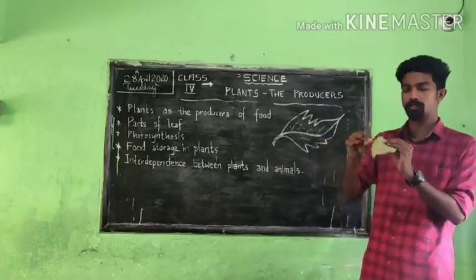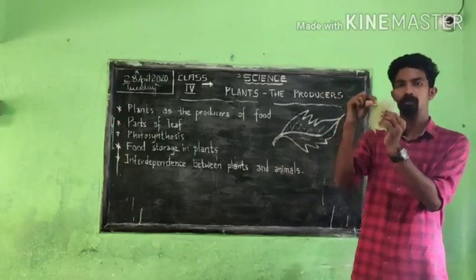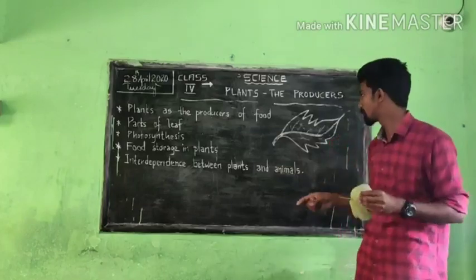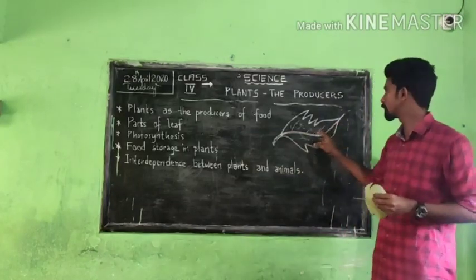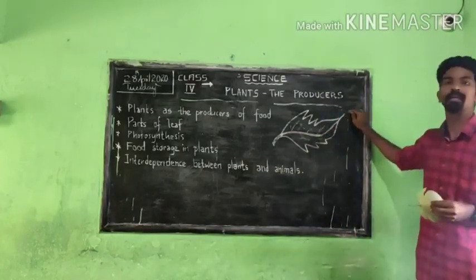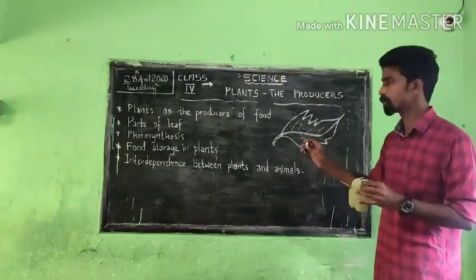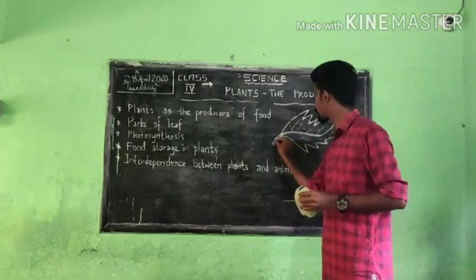If you want to see it clearly, you take a leaf and flip it, look at the back side. You can see clearly the veins and all these things, the middle, all things you can see. And again there is an end portion. So these are the parts of it. I'm just writing here.